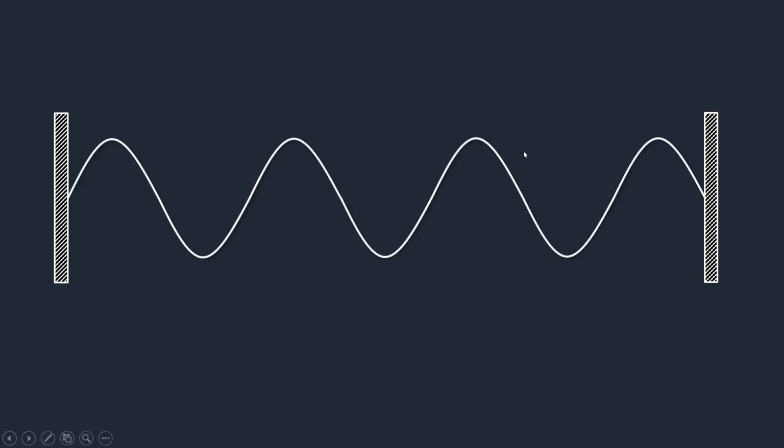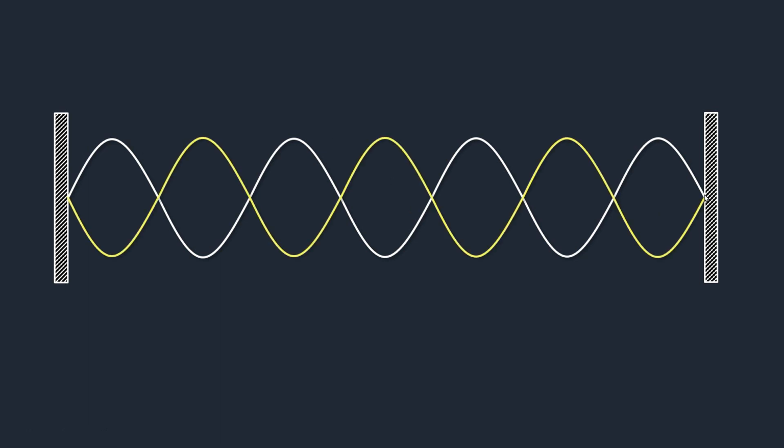Let me illustrate. So here we have two boundaries, this boundary and this boundary. Those are constrained boundaries. And then we send a wave from one point to another. So you see this wave has traveled that way. Now when it reaches here, because the boundary is fixed, that energy will be reflected back. And this is what will happen. The resulting pattern is what we call a stationary wave, because the energy that goes this way is brought back. So we end up with a stationary wave.